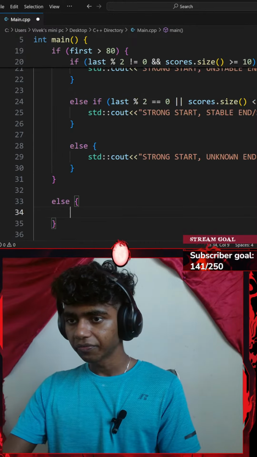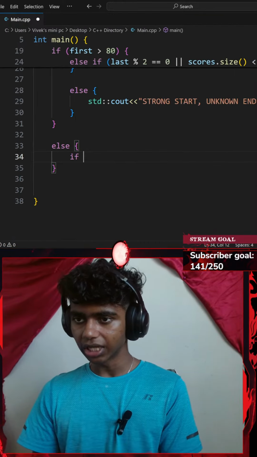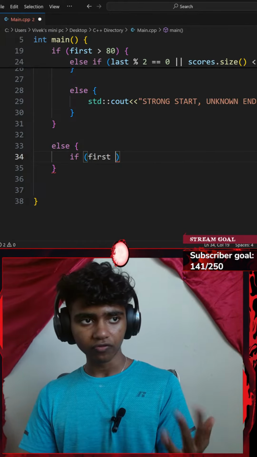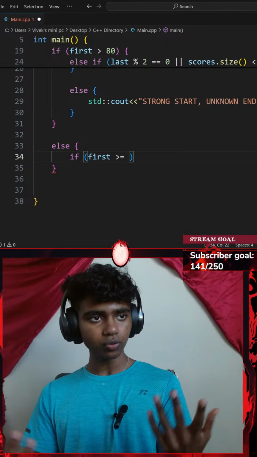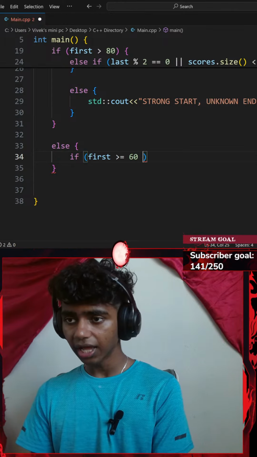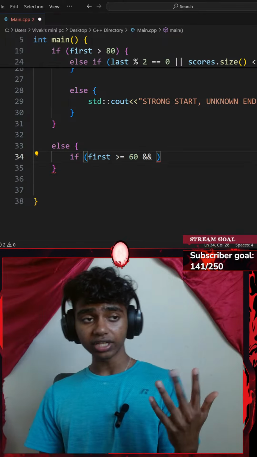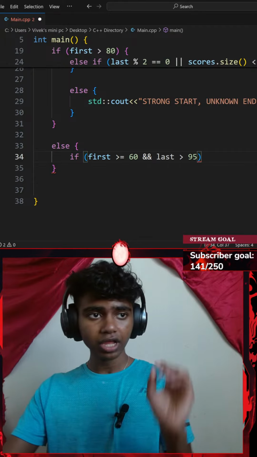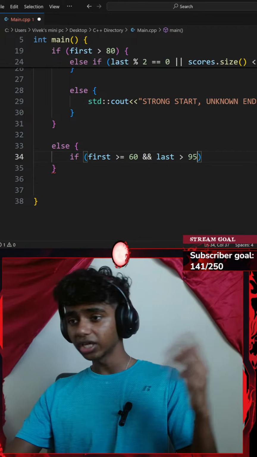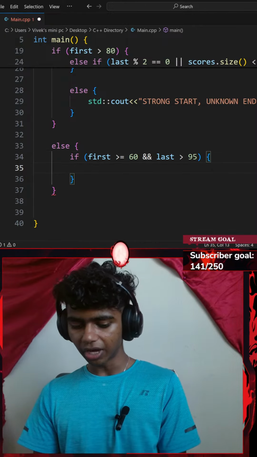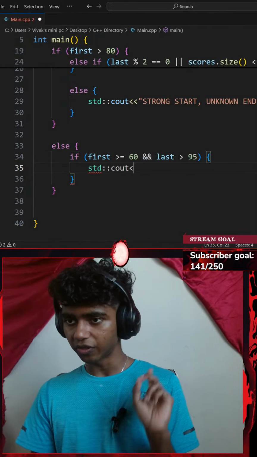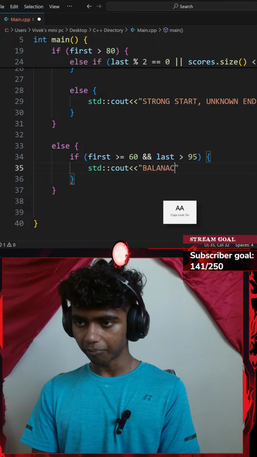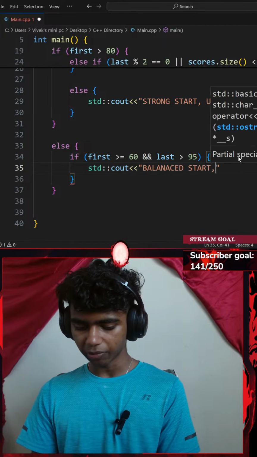So inside my else clause, I could go with an if with a pair of parentheses. If my first variable is greater than or equal to 60, and my last variable is greater than 95, I show a standard console output. Let me go with an insertion operator, and I'm going to print something like balance start explosive end.